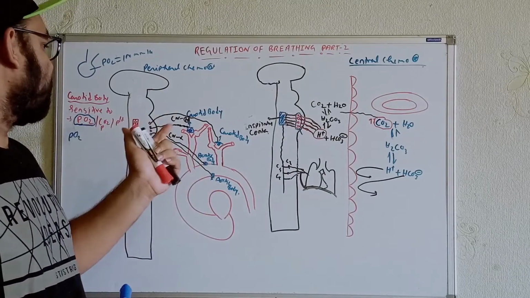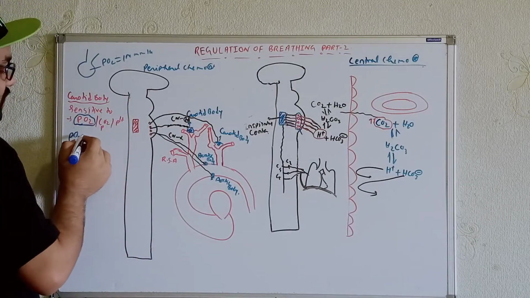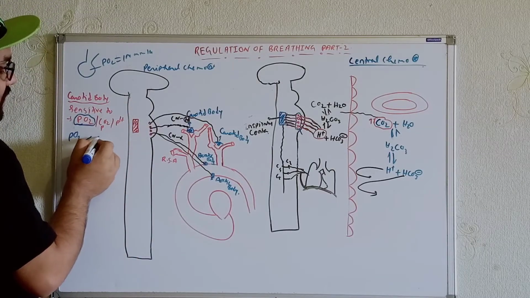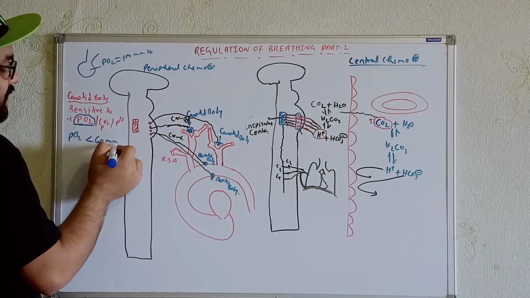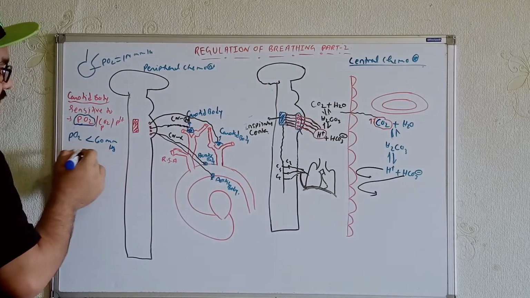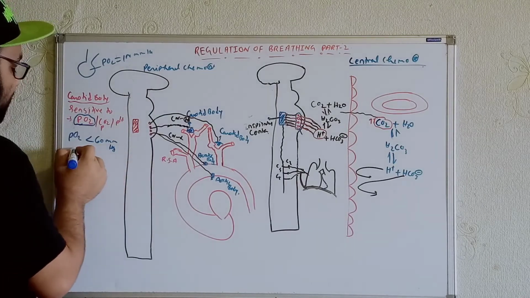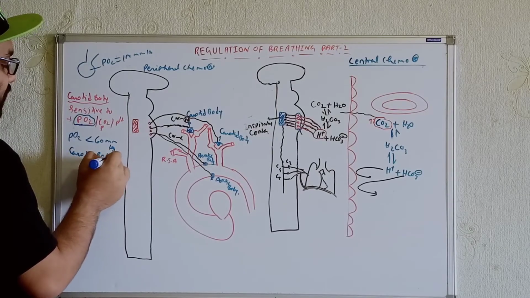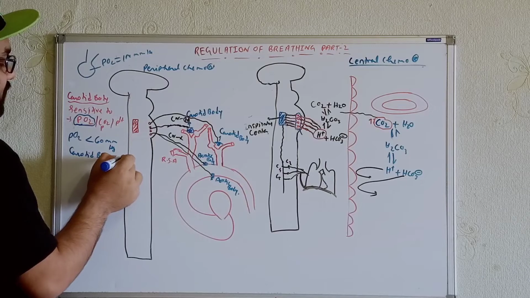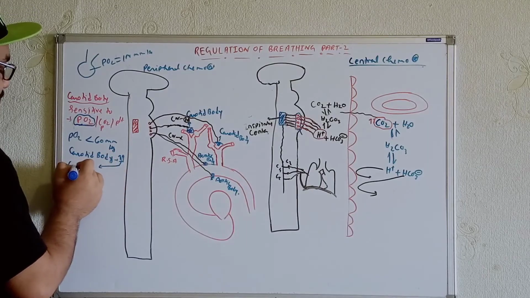Whenever the partial pressure of oxygen falls below 60 mm of Hg, the carotid body starts sending signals to the central chemoreceptors.